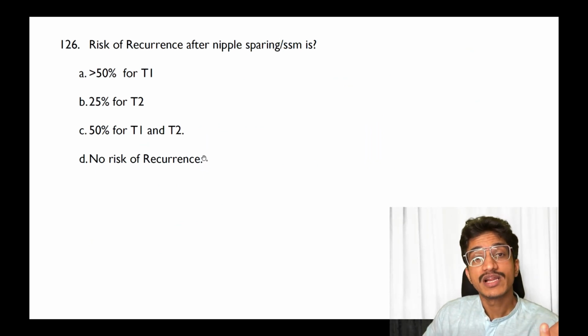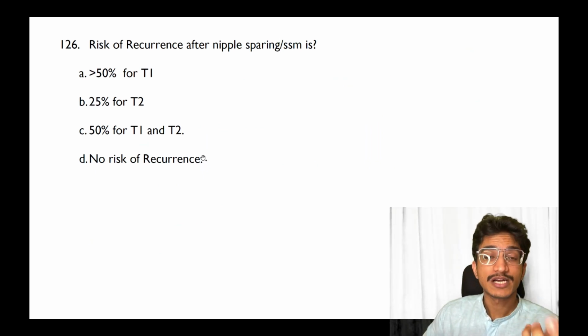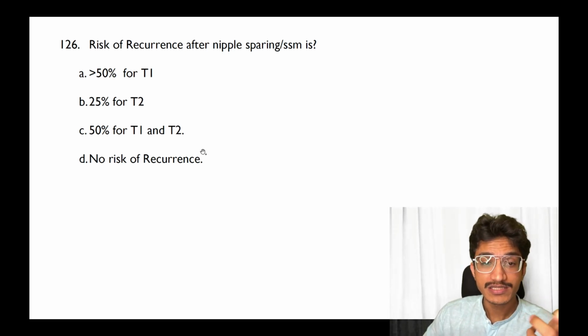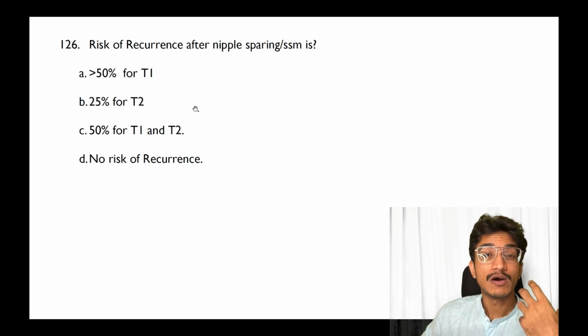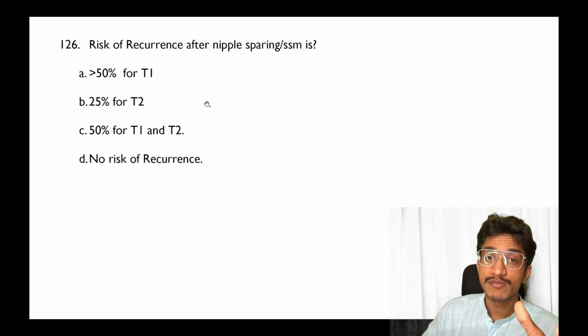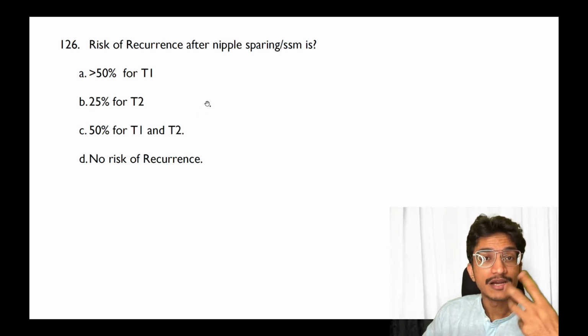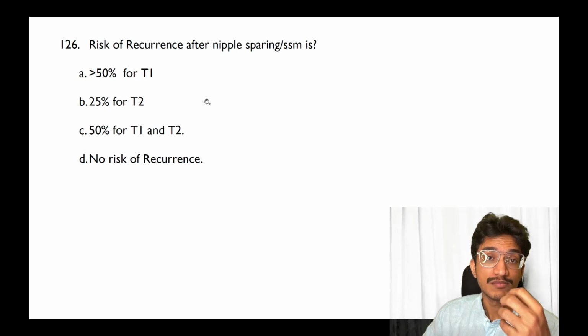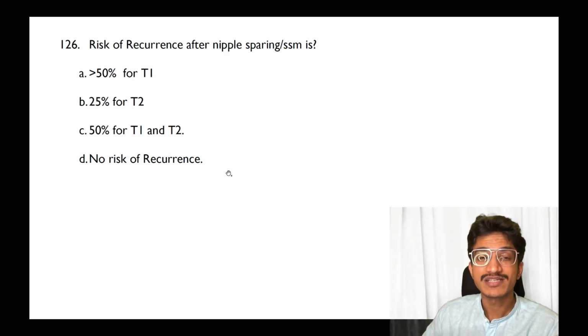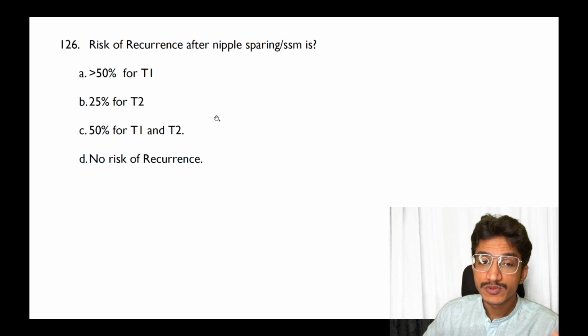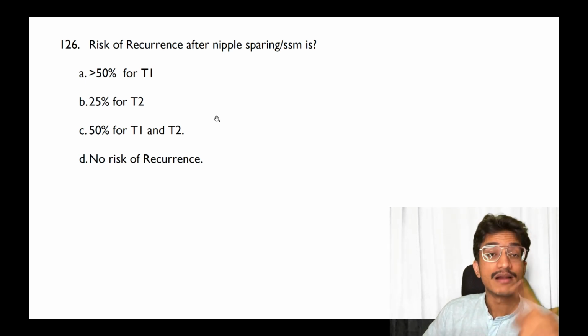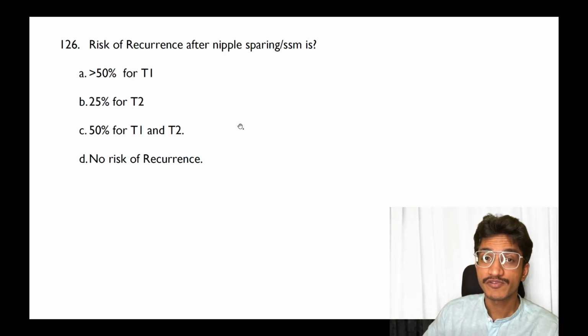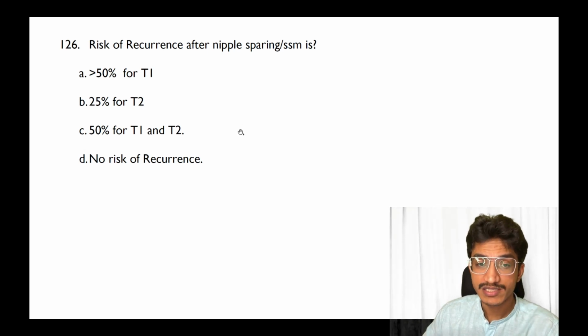Risk of recurrence after nipple sparing or skin sparing mastectomy, to be very honest, I have not been able to find any reference in Daly, Sabiston or Shorts for this. So I am very unsure about the last few questions, because I don't know where they have been picked from, and it is also tough for me to give you the answers. I can understand how tough it must be for you to answer these questions. So I really apologize for not being able to find an answer for this, but I'm trying my best to find the answers for the questions I have mentioned that don't have answers.